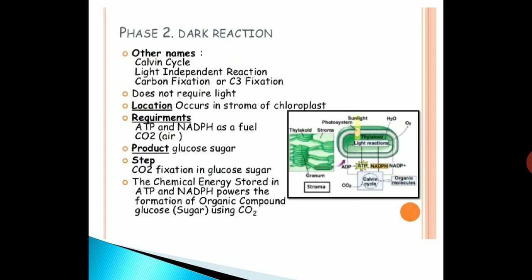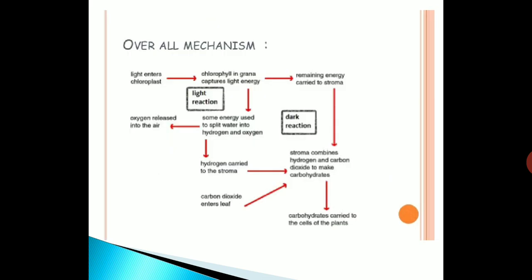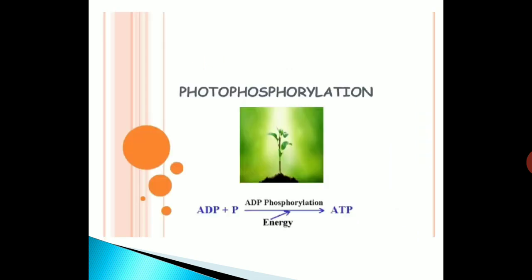The step is CO2 fixation into glucose sugar. The chemical energy stored in ATP and NADPH powers the formation of the organic compound glucose using carbon dioxide. So here is the diagrammatic representation of the reaction. The overall mechanism of this is shown in this slide.